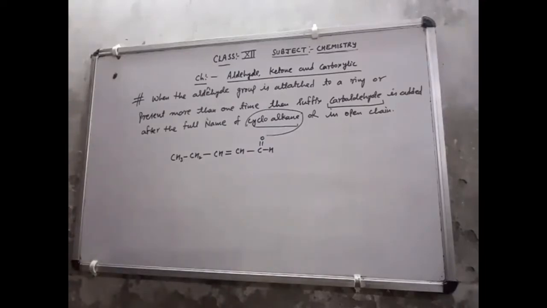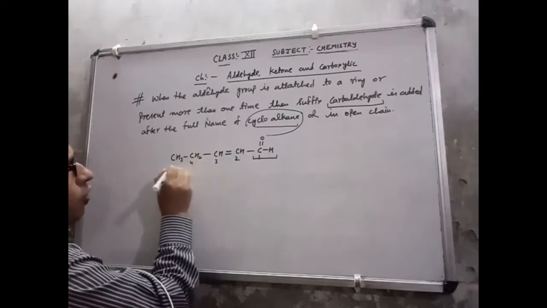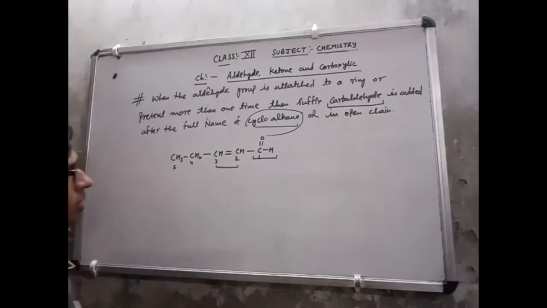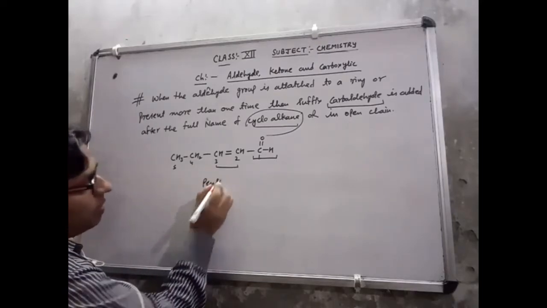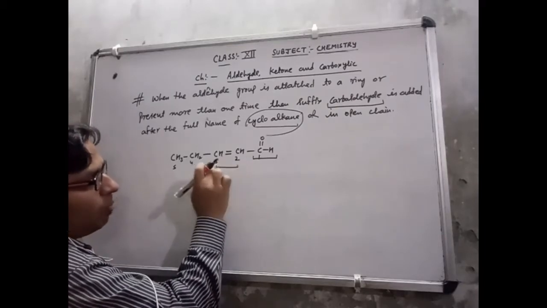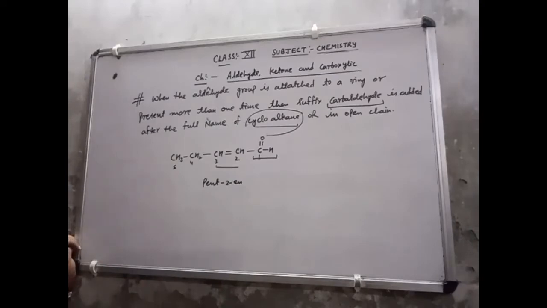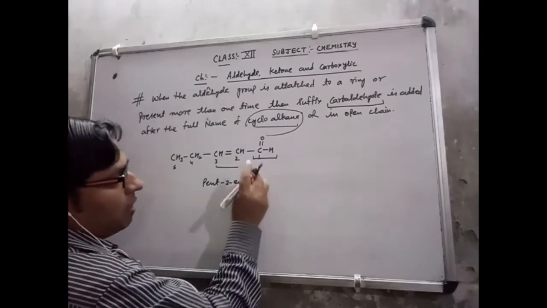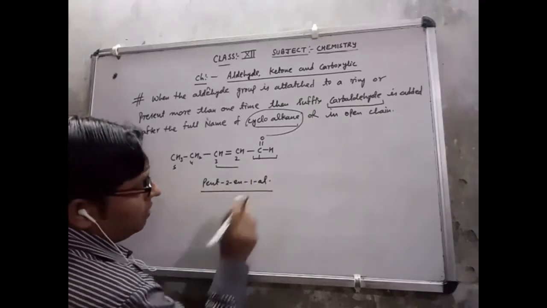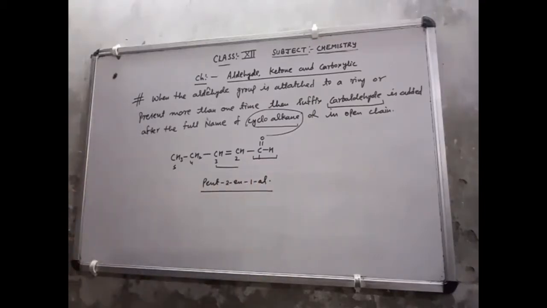So easily you can identify here, this is the aldehyde group. So we give the number from this side: 1, 2, 3, 4, 5. Here you can check the double bond is coming between 2 and 3. The name is for 5 carbons, this is pent. Now for the double bond, the minimum number is 2, between 2 and 3, that is 2-ene, because for the double bond ene will come, and for aldehyde al will come, on number 1. So this is the IUPAC naming: pent-2-en-1-al. I hope you have easily understood the way to give the IUPAC name of a compound.